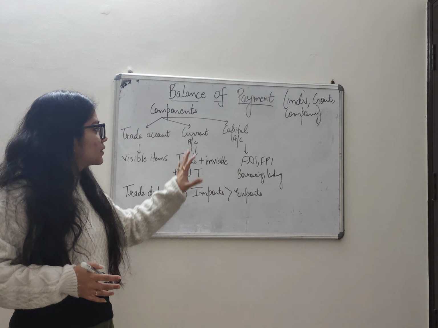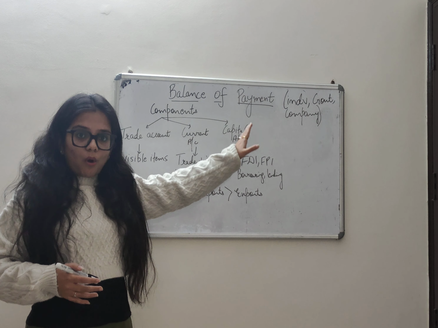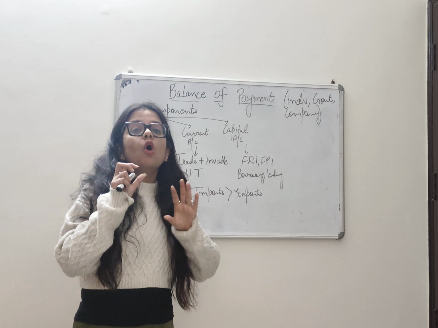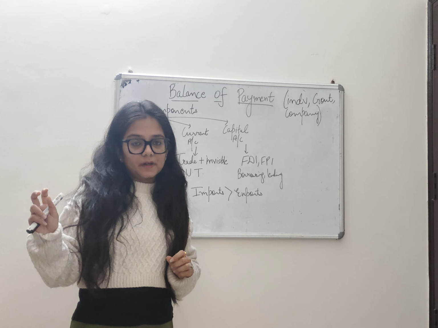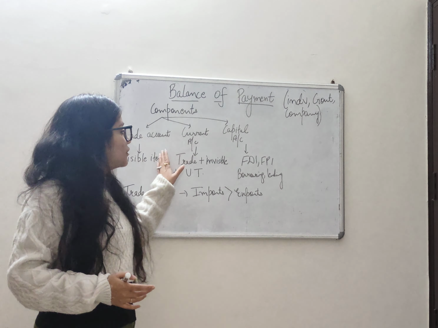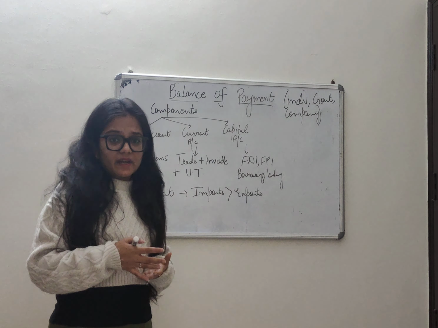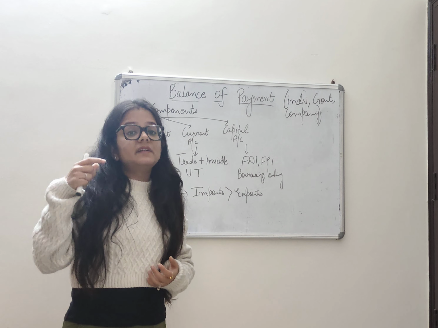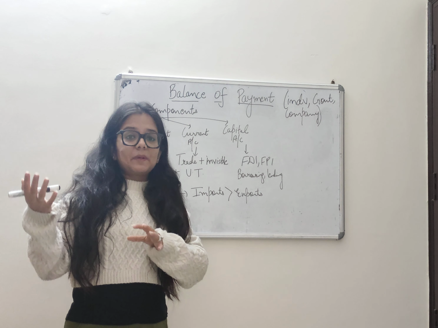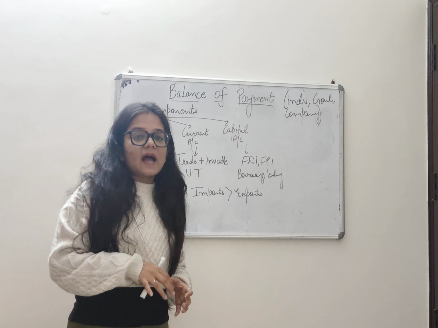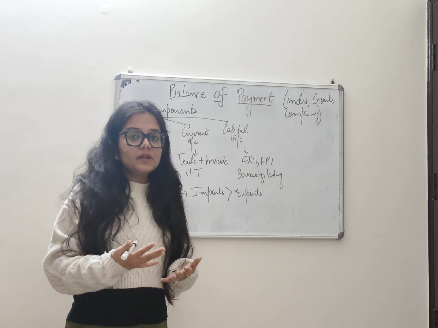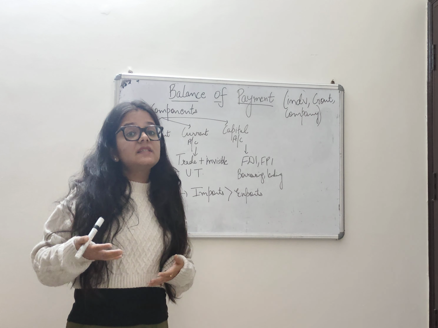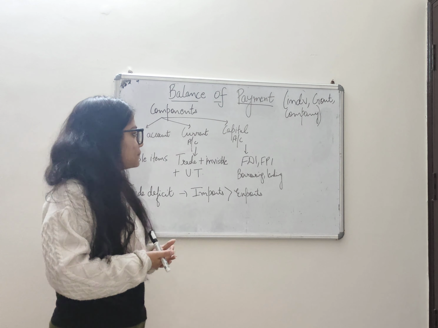Okay, so when you include all these three accounts, then that is called overall balance of payment, which means that if import is greater, then that means there is balance of payment deficit. If capital which is coming inside our home country is more than what is going out, then that means we have balance of payment surplus, right?